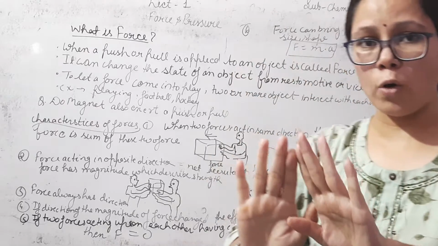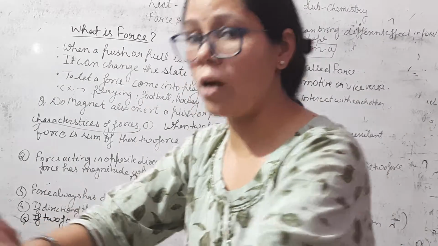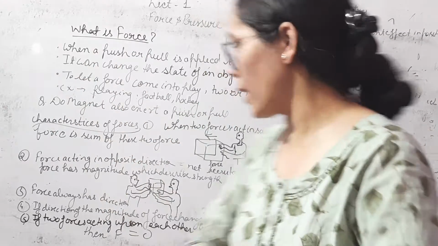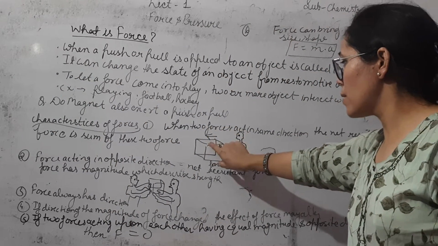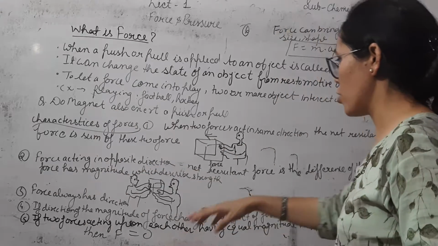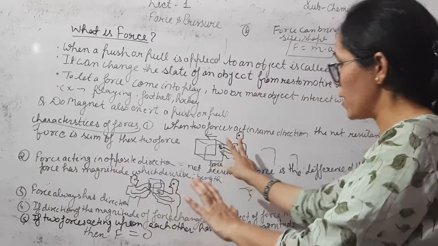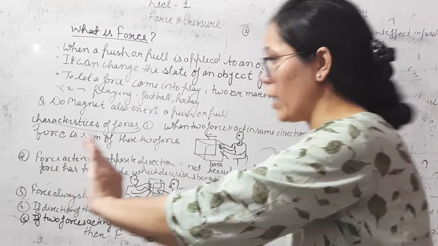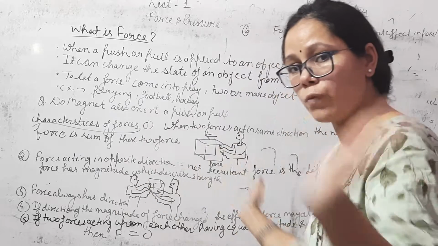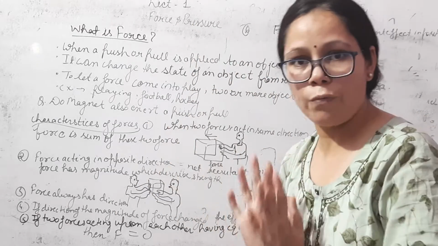If two forces are applied to a single object in the same direction, then the net force will be added. For example, this is a box. A man applied a force in the same direction. Suppose two men applied the force in the same direction. Then both forces will be added, so the net force will be the addition of both persons' forces.